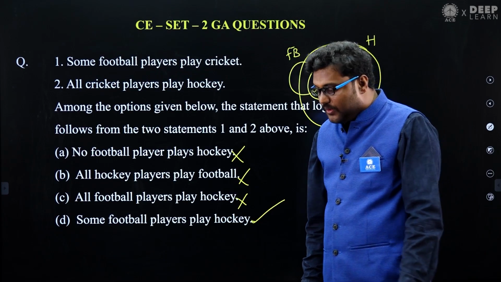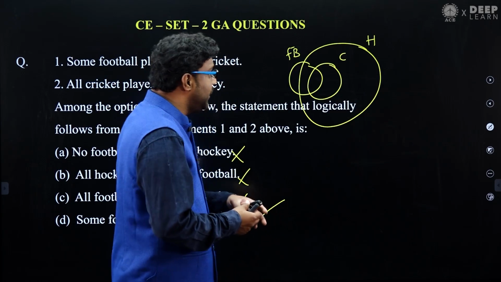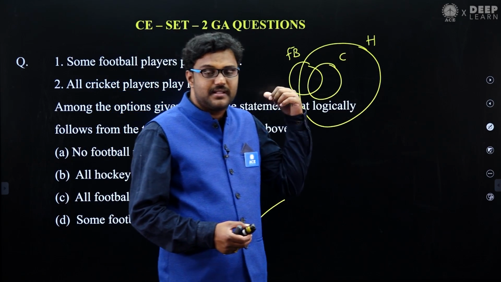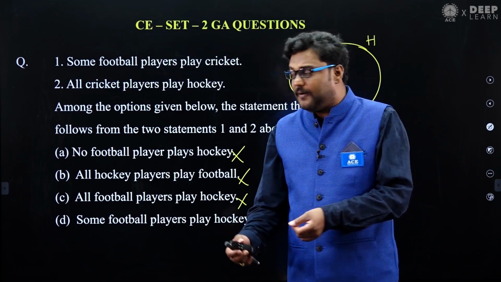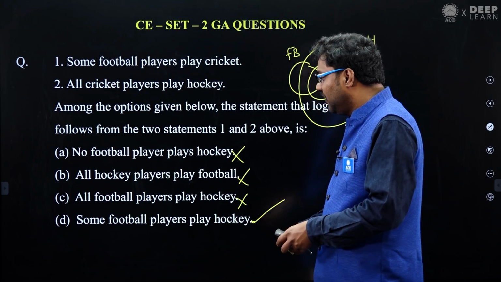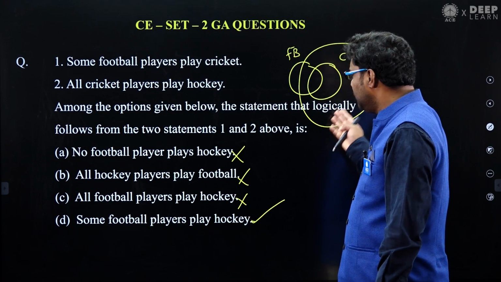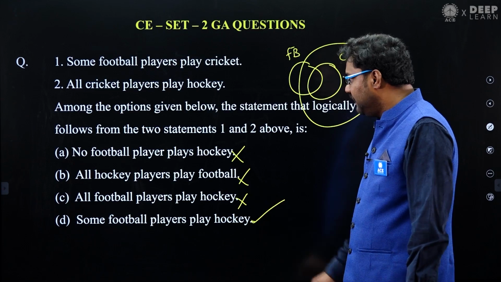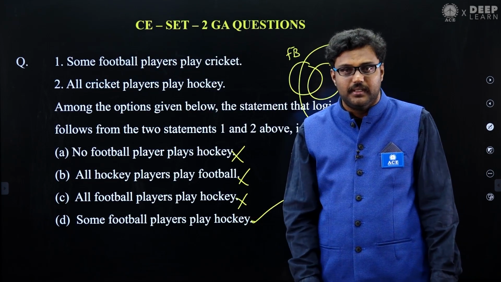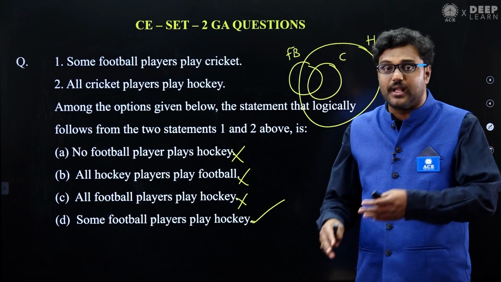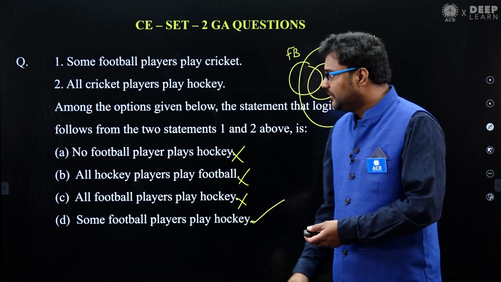Okay, see, your conclusion should be correct in all diagrams. There are many diagrams you can draw with respect to the given statements, and your conclusion must satisfy all the diagrams. But with respect to this diagram itself, already 3 conclusions are eliminated. So this is the one which is suitable, so we can go ahead with that. With respect to the given statements, option D will follow. There are plenty of diagrams, but your conclusion should satisfy all the diagrams. Make sure about it. Got it?